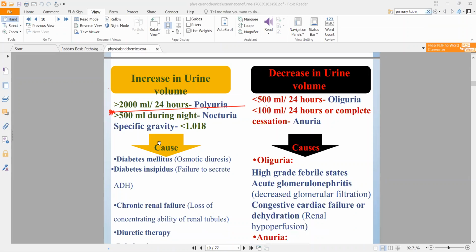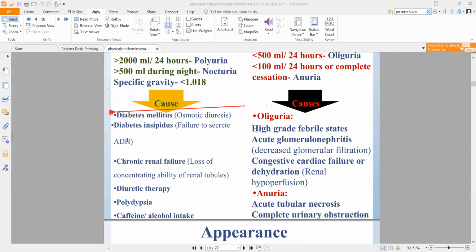In both of these, the cause can be one of these. The most common cause is diabetes mellitus, obviously, because of osmotic diuresis. You will understand osmotic diuresis further down the line, but I'll explain during the carbohydrates topic. डायबिटीज मेलिटस में हो सकता और इन डायबिटीज इंसिपिडस में हो सकता है. In both of these conditions, diabetes insipidus is specifically because of ADH failure, anti-diuretic hormone failure. Diabetes mellitus is slightly different, because of increased glucose or glucose intolerance, there is diuresis occurring, right?